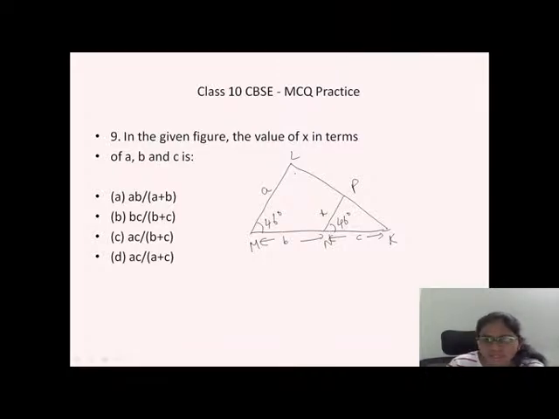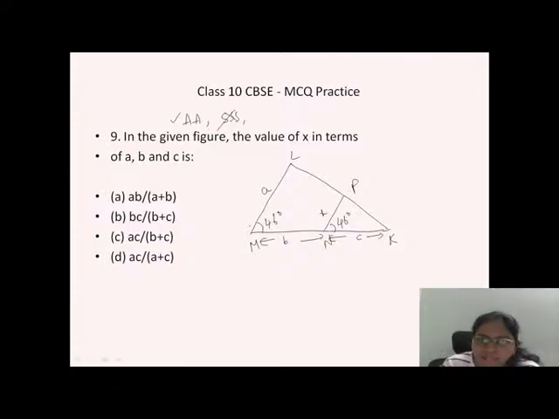This is a larger triangle and this is a smaller triangle. How can I know that they are similar? I told you, there are four conditions: angle criterion, side. Here we don't know the sides, so I don't want to take side. I have only angles over here, so I am going to take the angle criterion.